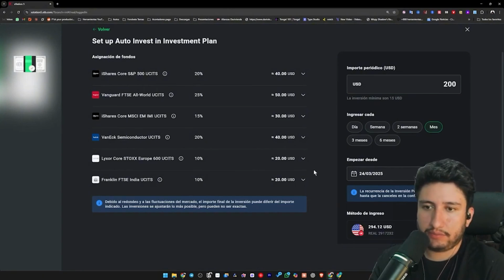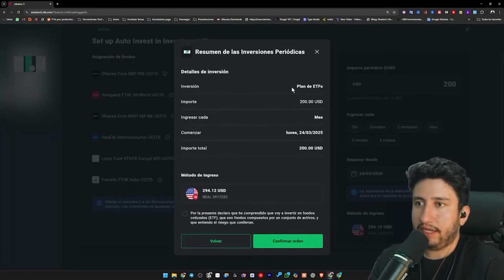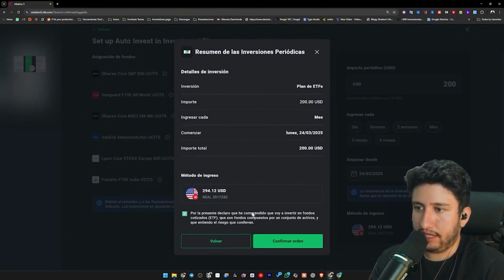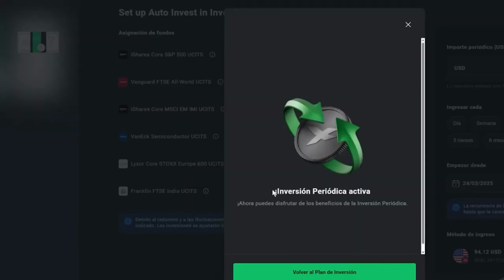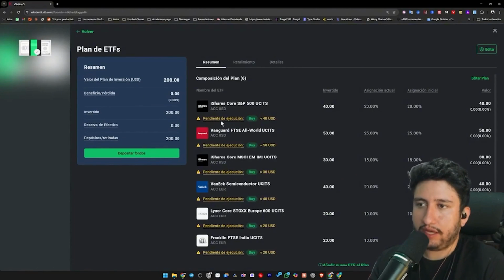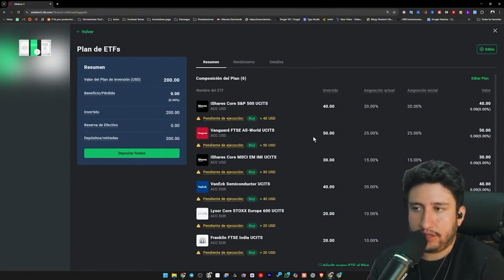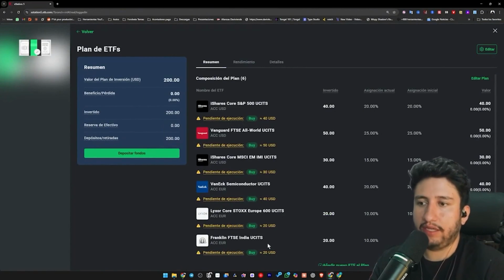Now we'll go to the summary to see how it looks. It tells us the ETF plan is $200 to be deposited each month starting Monday the 24th, and that's it. I hereby declare that I understand investing in exchange traded funds. I confirm the order and it's active. And that's it. You'll see the investment plan here and now it will show as pending execution. Why? Because the stock market is currently not open. This will naturally be executed once the market opens and the deposit is completed.